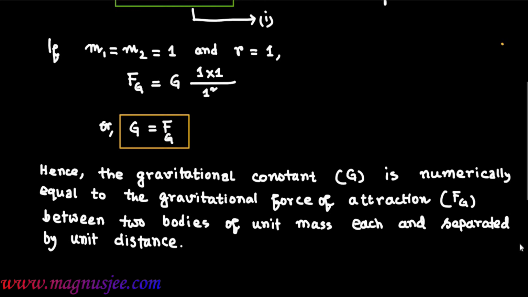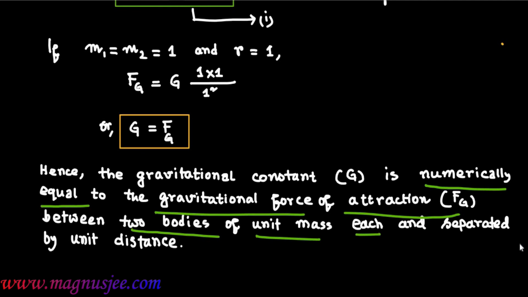Hence, the gravitational constant is numerically equal to the gravitational force of attraction between the two bodies of unit mass each and separated by unit distance.